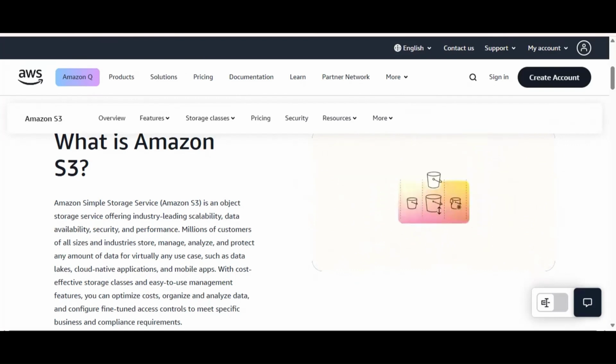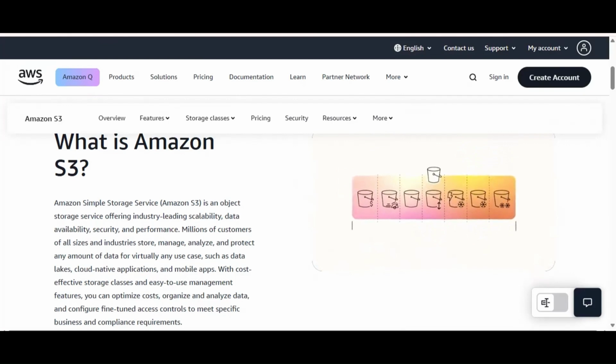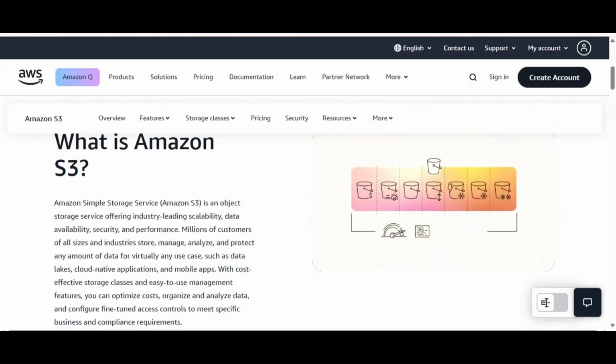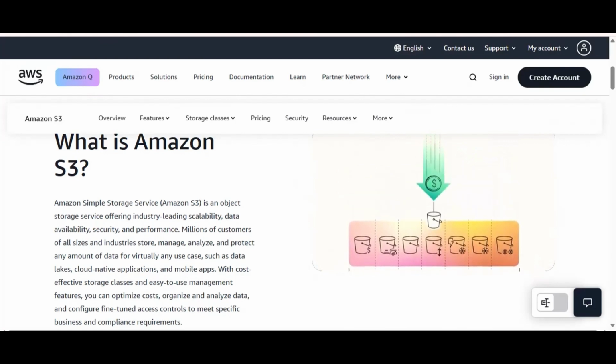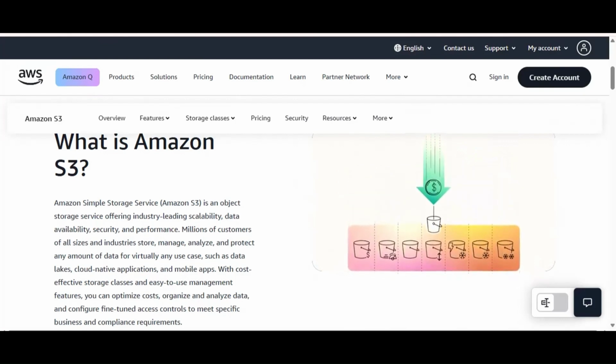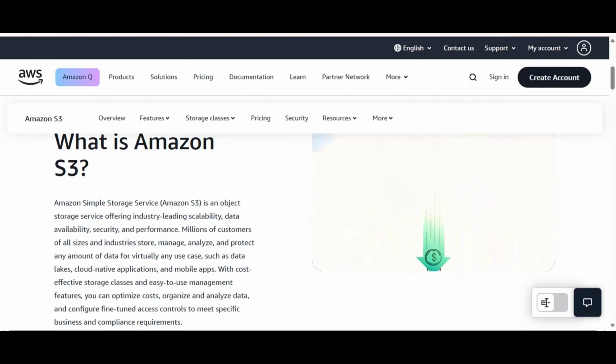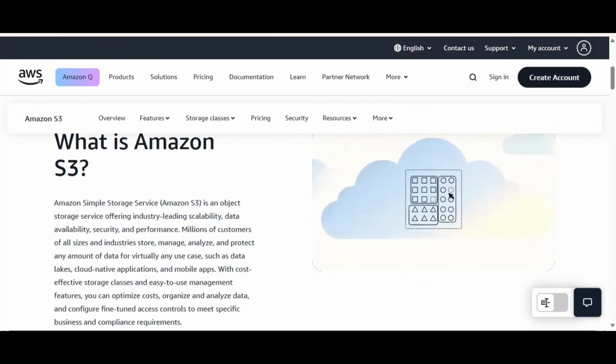So it is highly available for millions of customers. They have data that they want to store, manage, analyze, and protect. So to manage millions of data, they are using S3 now. Most companies are using S3, and it is 100% reliable, sustainable, and lakhs of objects you can move and organize easily. It is a cost-optimized service.